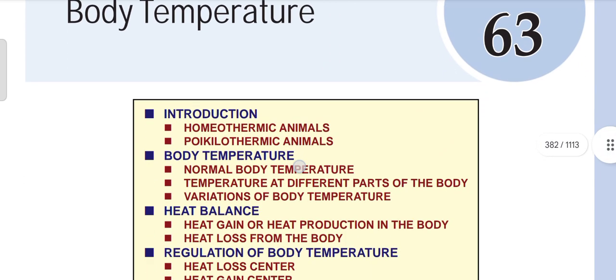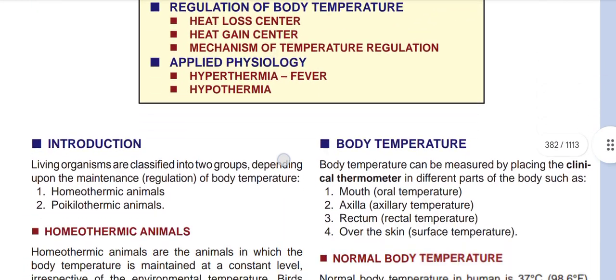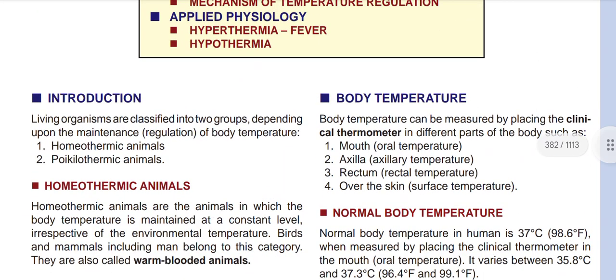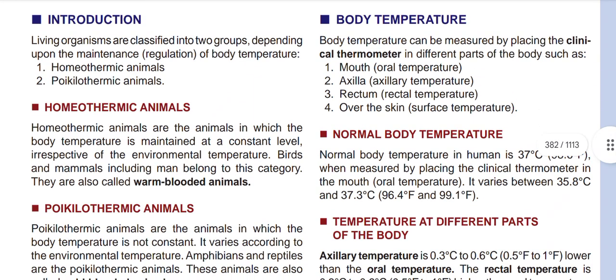Today we will discuss only the introduction part and the body temperature part. First of all, if we introduce body temperature, living organisms are classified into two groups depending upon the maintenance or regulation of the body temperature. One is homeothermic animals and one is poikilothermic animals. So what are homeothermic animals?